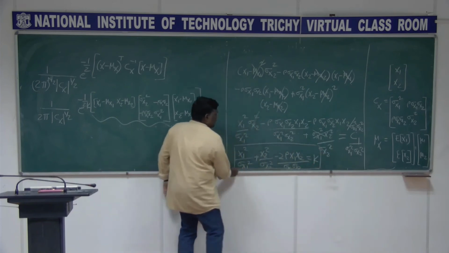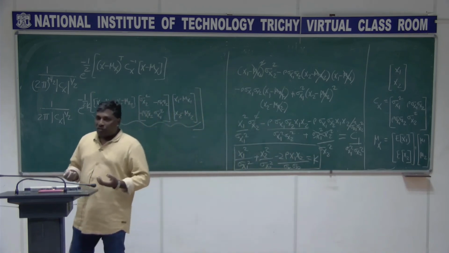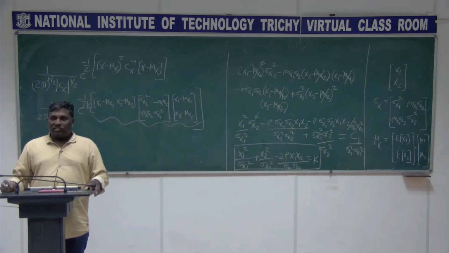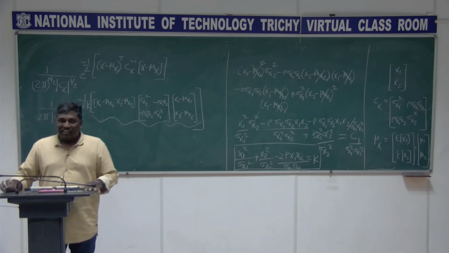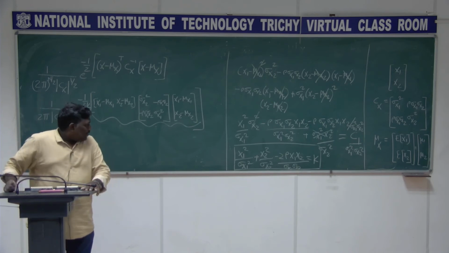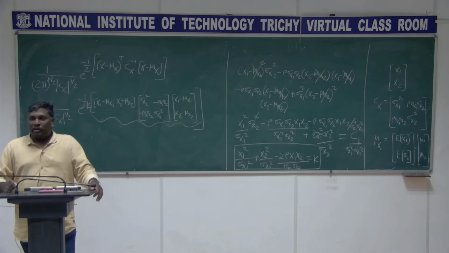What is this equation? I am just asking you to look at the expression and think about what equation it is. It is an ellipse. That is what I wanted to tell you, right? So x1 squared by sigma x1 squared plus x2 squared by sigma x2 squared is equal to a constant. Of course we have this rho.